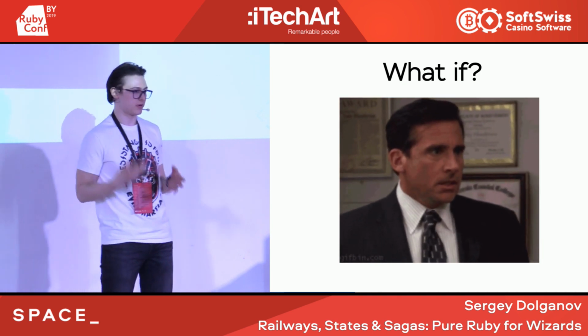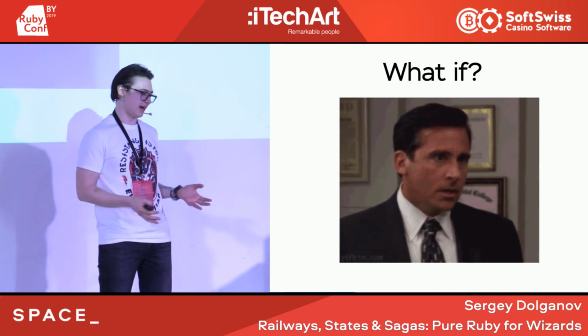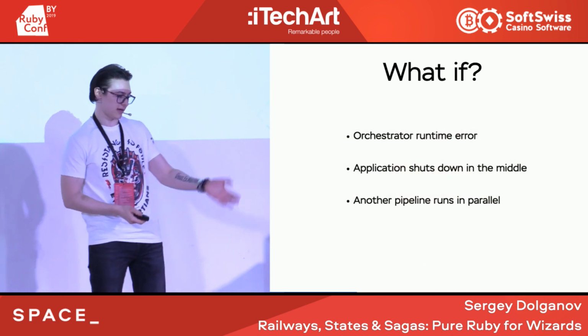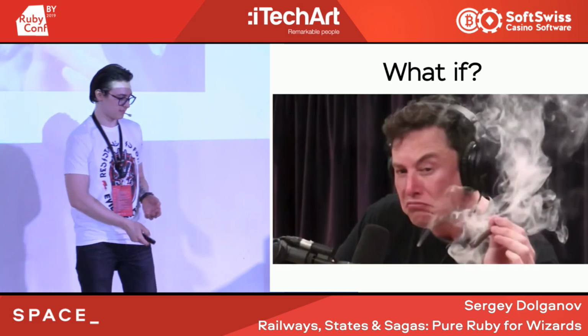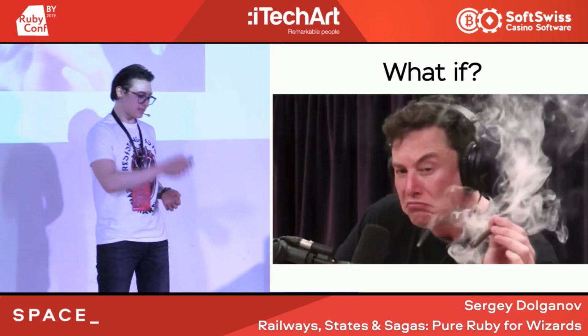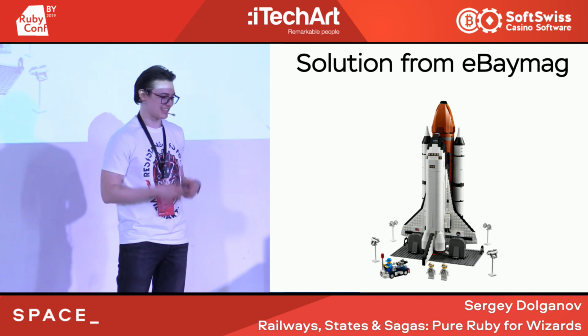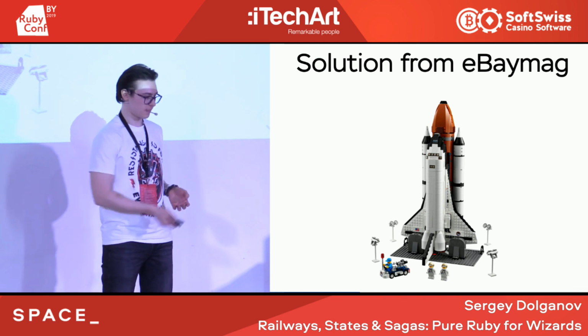Actually, it happened several times to me, and I rewrote these implementations several times to conquer all those issues, like another pipeline that runs in parallel and messes up the state of the original one. So let me save you several months of your work and share with you how the implementation should actually work in Ruby.